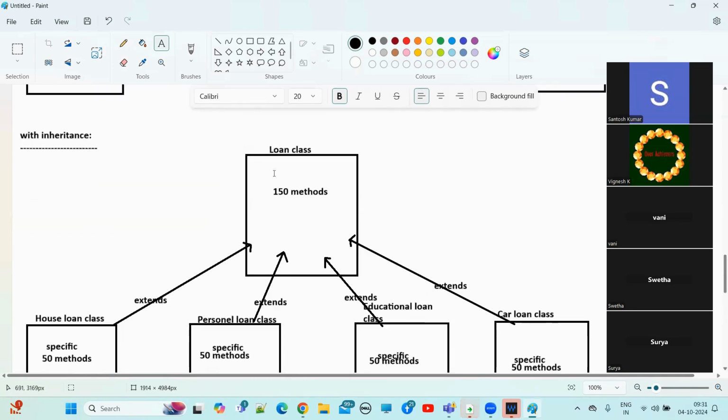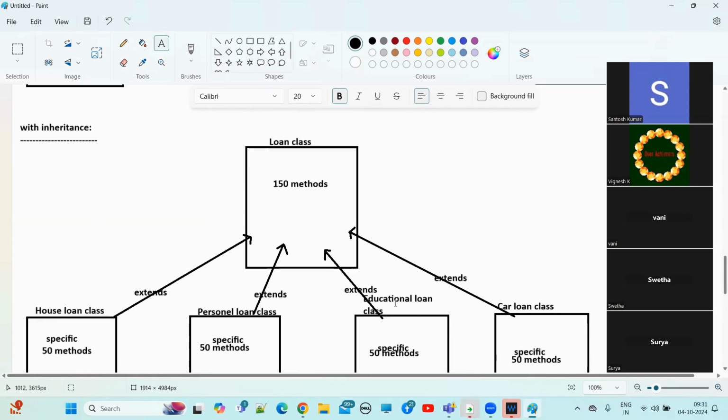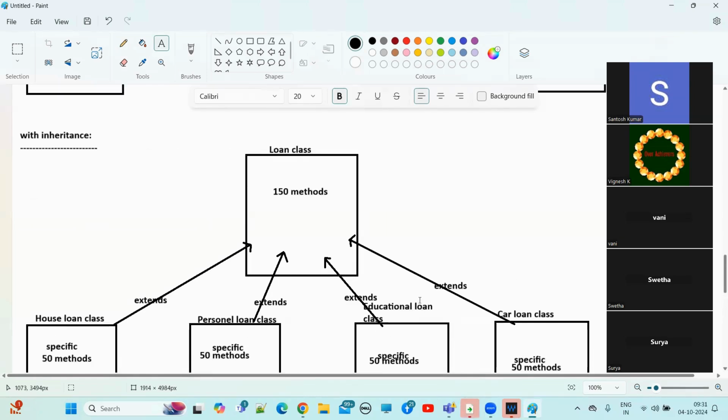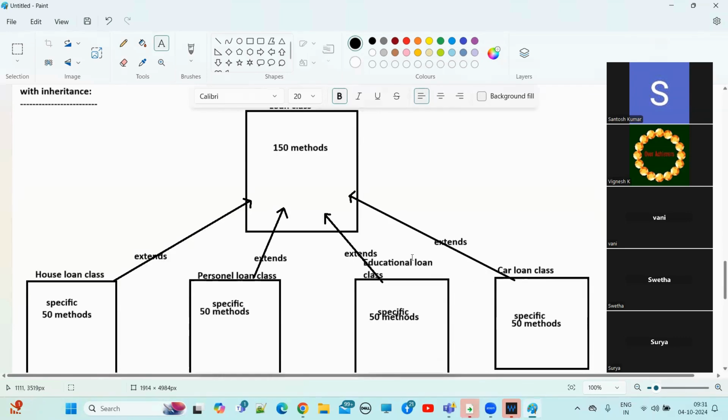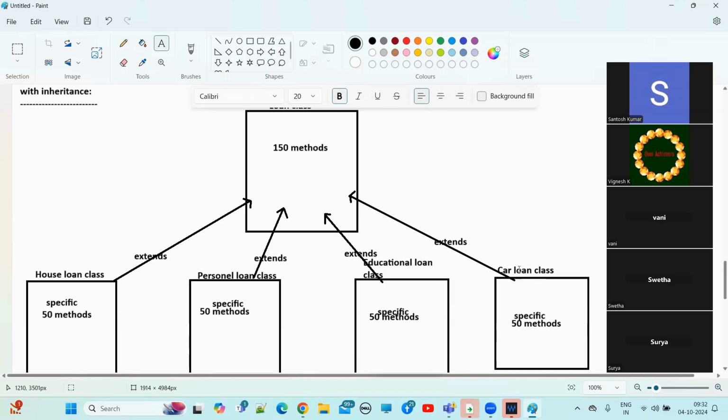So now Loan is the parent class. House loan is the child class. For the house loan class, what is the parent class here? Loan. For the personal loan class, the parent class is Loan. For the education loan class, the parent class is Loan. For car loan, the parent class is Loan. Because we established a relationship between the loan class and these classes by using the extends keyword. So when you use the extends keyword, these two classes have a parent and child relationship.